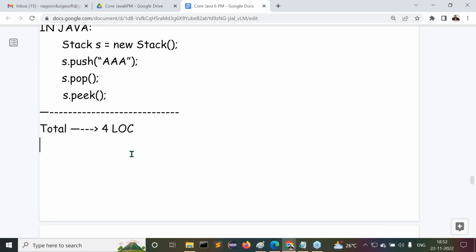Which programming language is taking less number of instructions to perform a particular task? That programming language is what? Tight coded programming language. Tight coded programming language in the sense what? Less number of instructions, more implementation. The loose coded programming language is what? More number of instructions and more task. That's my point here.